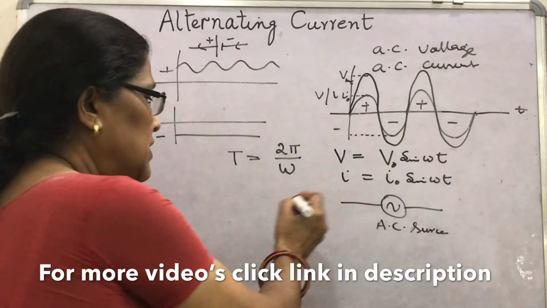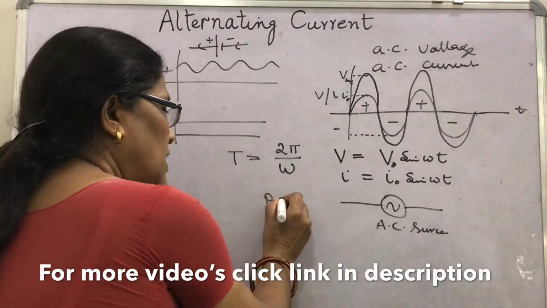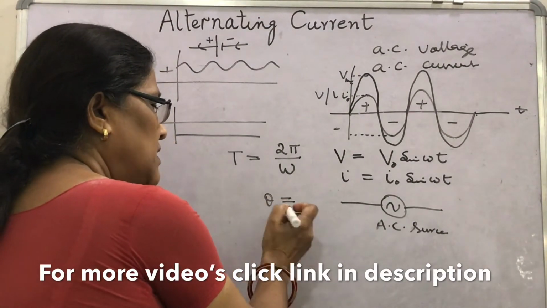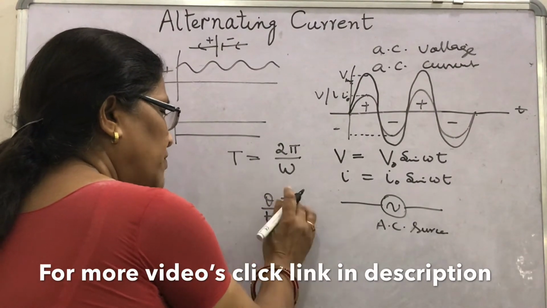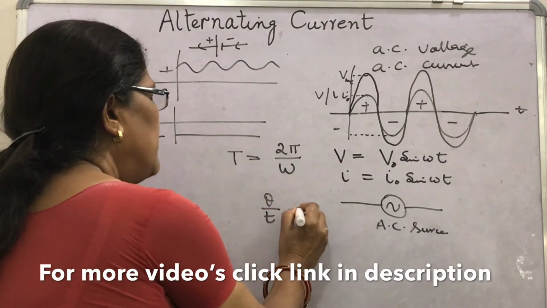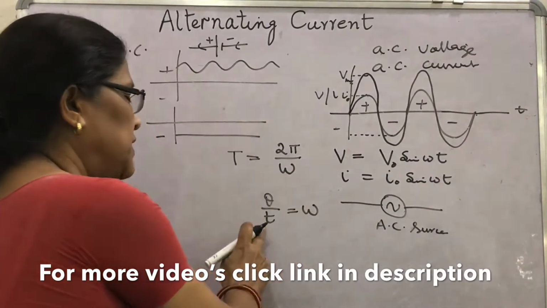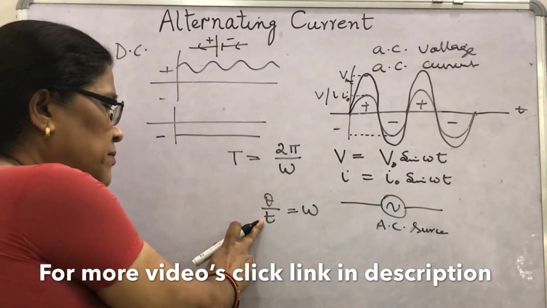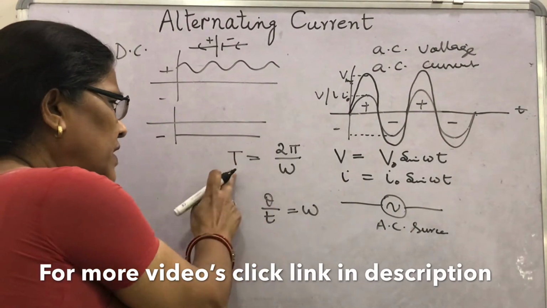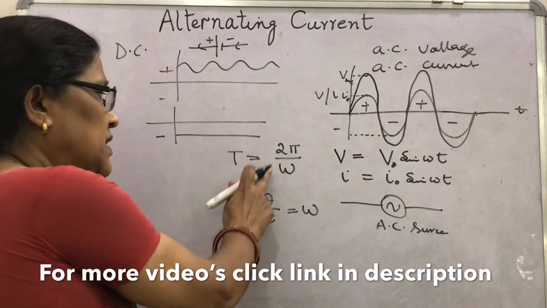We have seen what omega is. The rate of change of angular displacement, or average angular velocity, is angular displacement upon time. The total time in one cycle is T and total displacement is 2 pi.